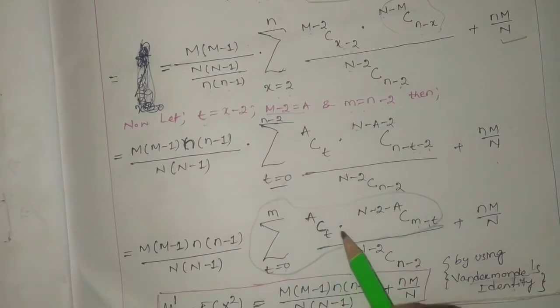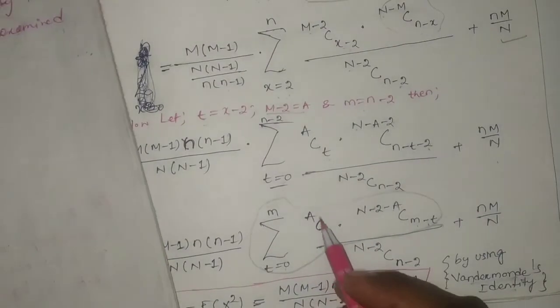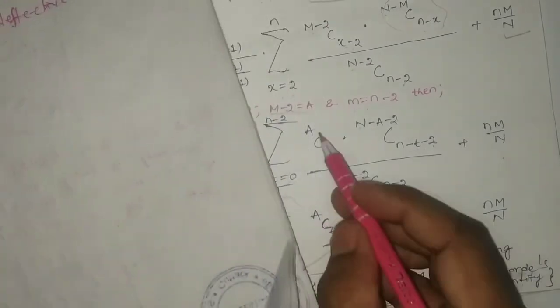this value is your how much? This is value is ACT is there. ACT will be there. ACT will be there. Okay, this is ACT. ACT.